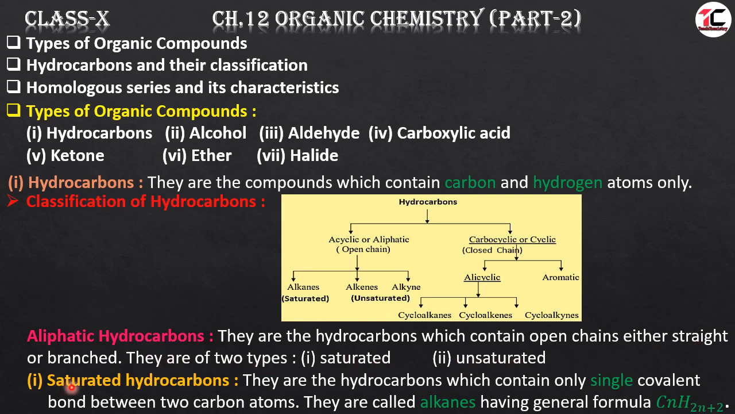What are saturated hydrocarbons? They are the hydrocarbons which contain only single covalent bonds between two carbon atoms. They are called alkanes, having the general formula CnH2n+2. How to use this formula?